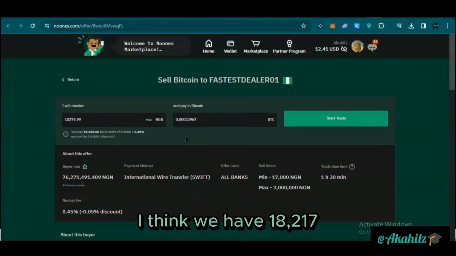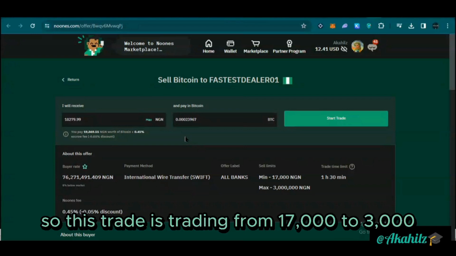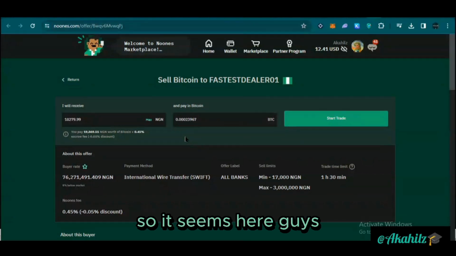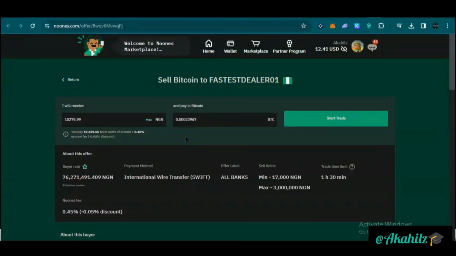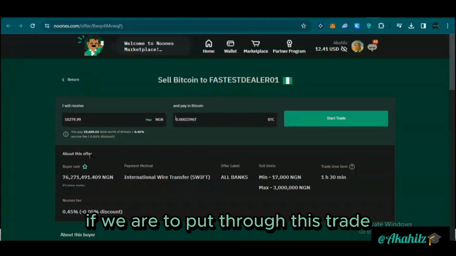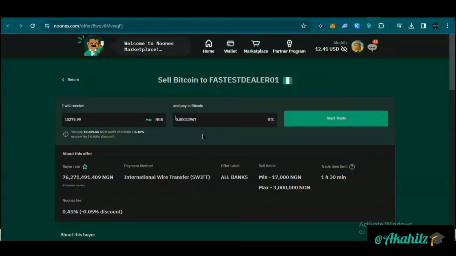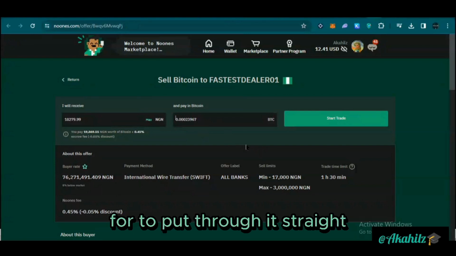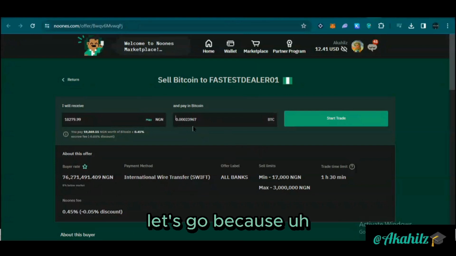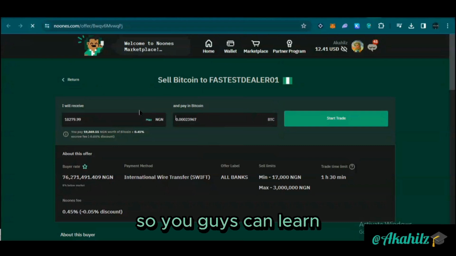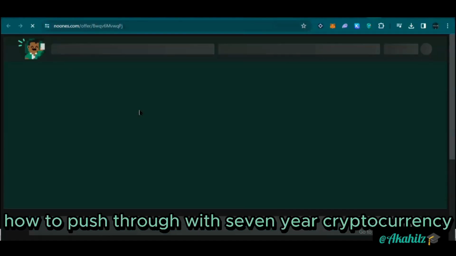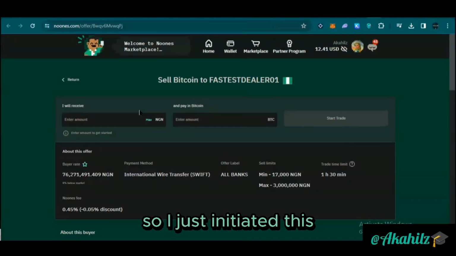So I'm going to put max here. So I think we have 18,217. This trader is trading from 17,000 to 3,000. So it seems here, guys, we might be losing about 2,000 naira if we are to put through with this trade. But nevertheless, let's go, because this is a tutorial guide so you guys can learn how to push through with selling your cryptocurrency. So I just initiated this.